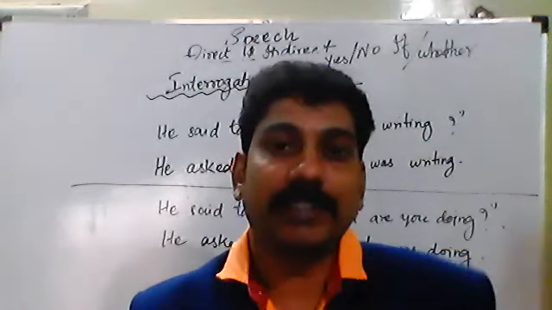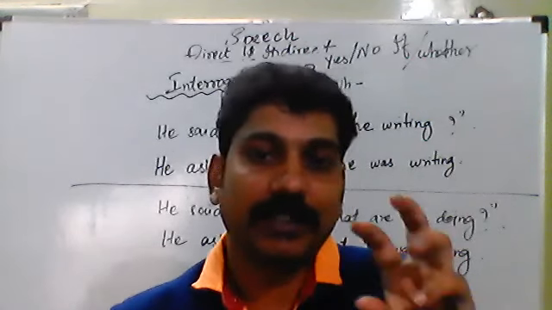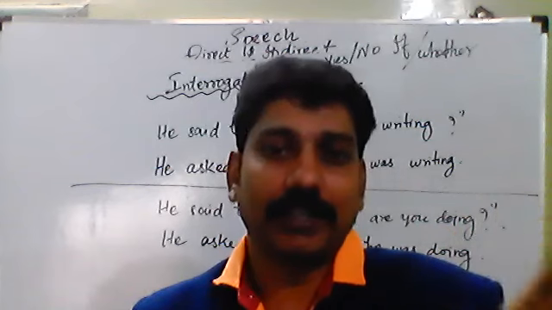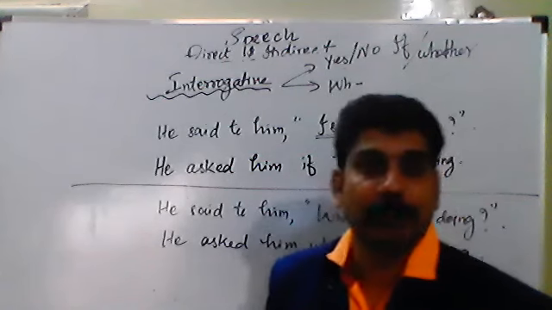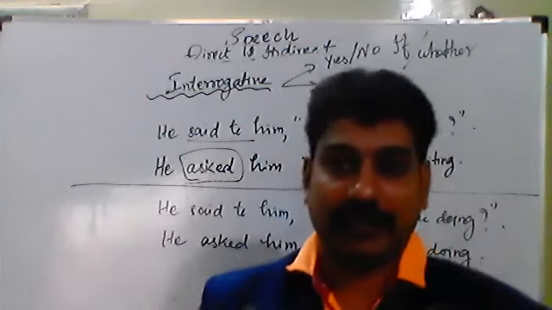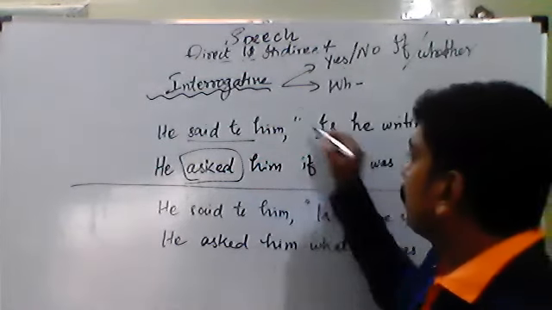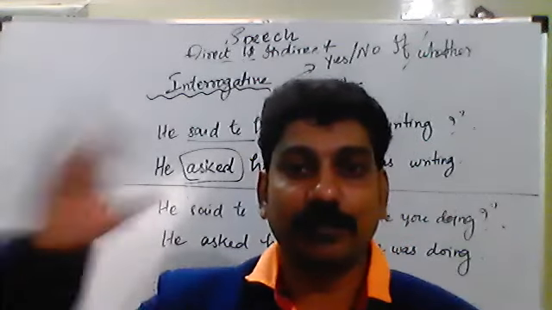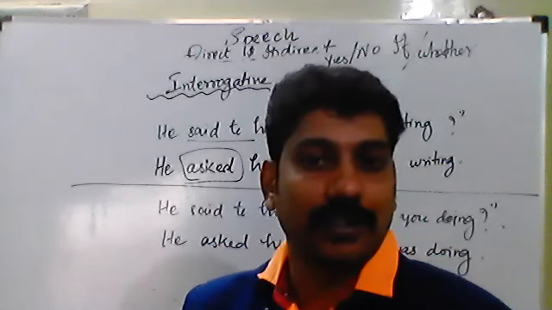In the first, assertive sentences, in the place of said to, we used told. And in the imperative sentences, in the place of said to, we used advised, suggested, requested, ordered, commanded, and so on. But here, in interrogative sentences, in the place of said to, we have to write asked. And in the place of inverted commas, when I go for indirect speech, I have to remove those inverted commas and identify whether the question is a yes or no type question or a WH question.